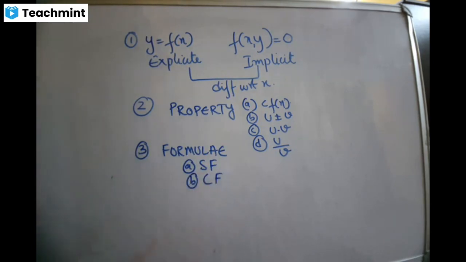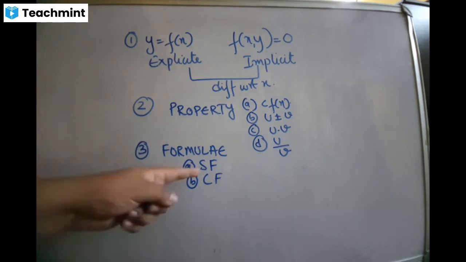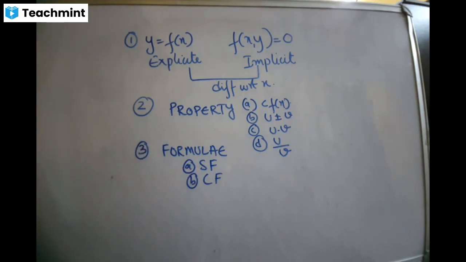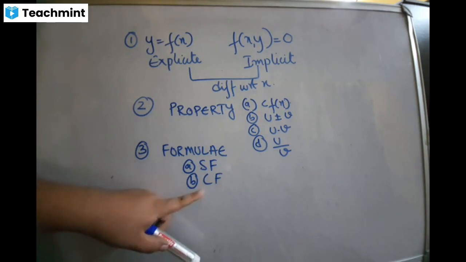So tomorrow we are going to start off with composite function. Those functions which can be simplified by applying the formula are called standard functions. Log x is a standard function because the derivative of log x is 1 by x. But log sin x is not a standard function because there is no formula for log sin x. Log should have x with it, but there is no formula for that, so it comes under composite function.